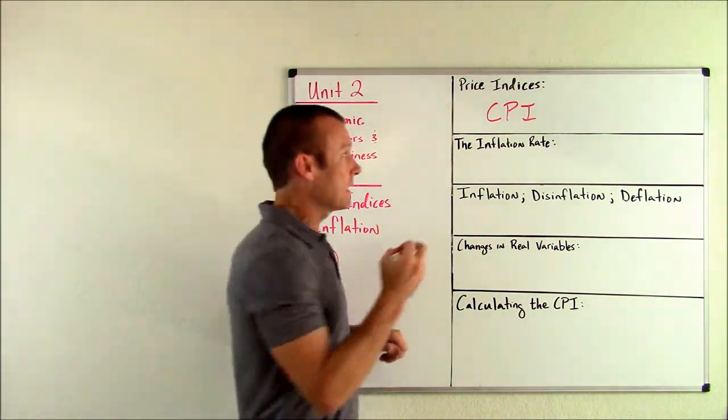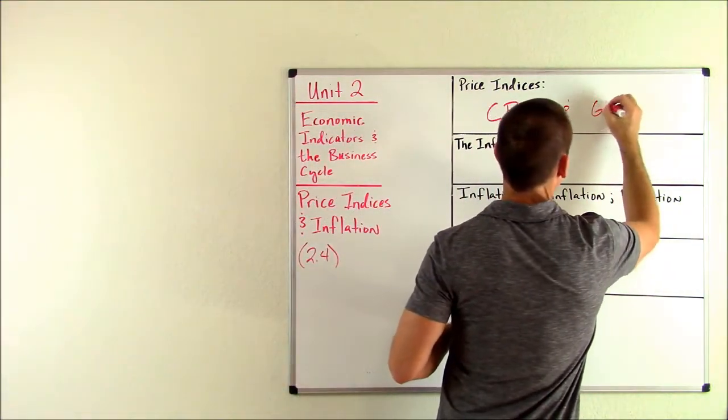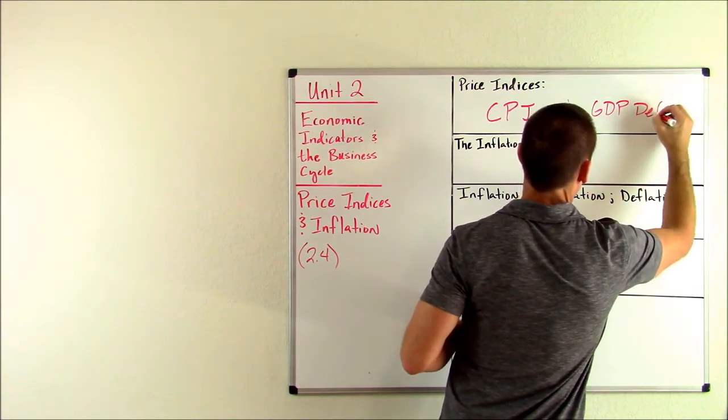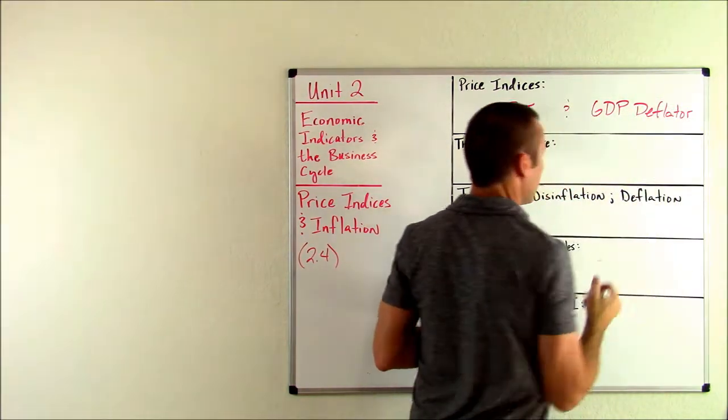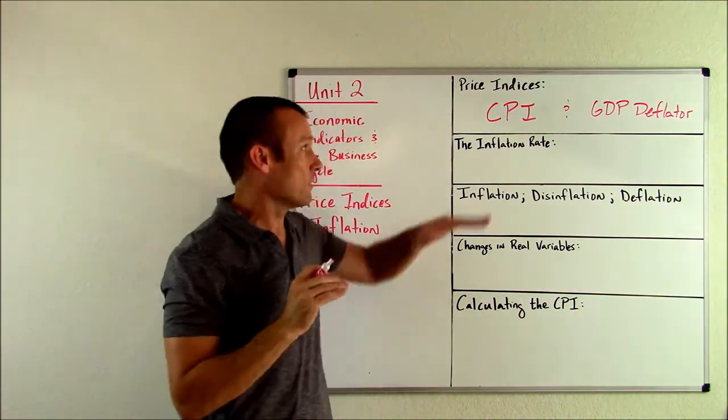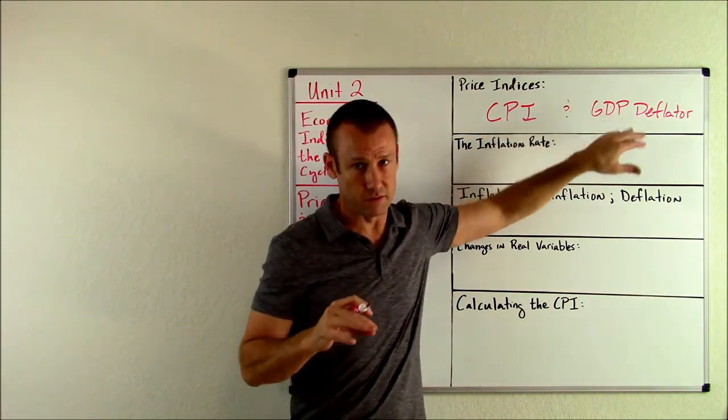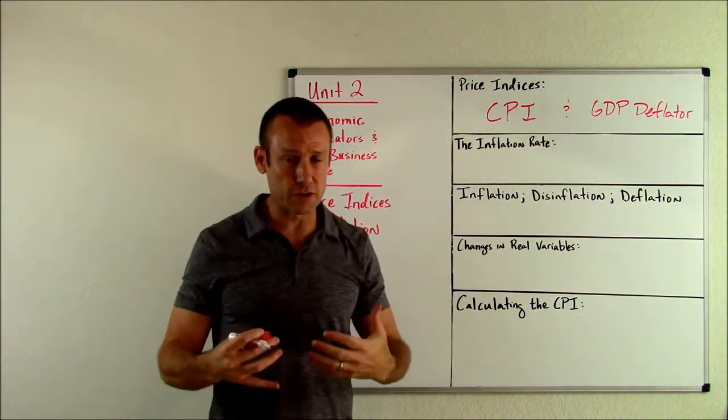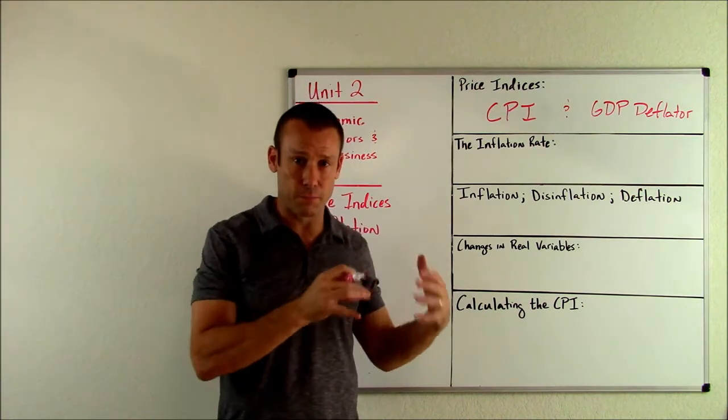What's the other price index? It is the GDP deflator, okay? The GDP deflator. Now, I first want to just make sure we're clear, guys. Both of these are price indexes. They actually function largely the same, but they do have somewhat different purposes, okay?